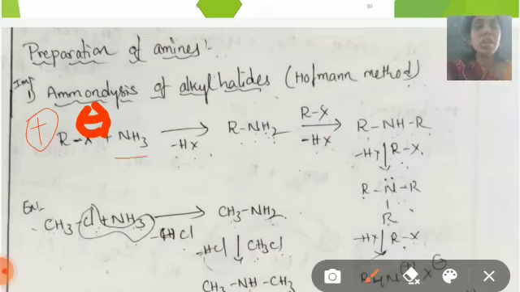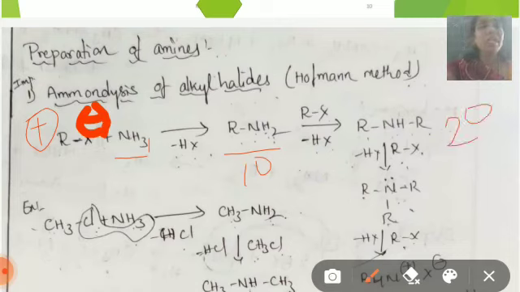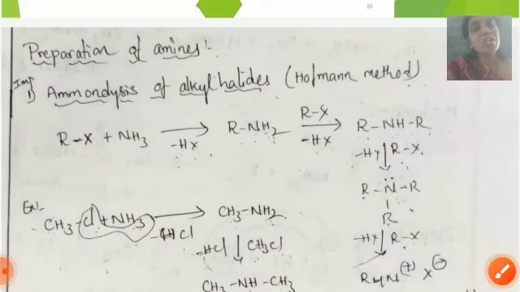This reacts with ammonia. Here one hydrogen atom is replaced by R, giving RNH2. It is a primary amine. This primary amine reacts with another molecule of alkyl halide and is converted to secondary. Secondary is converted to tertiary. Tertiary is converted to quaternary.